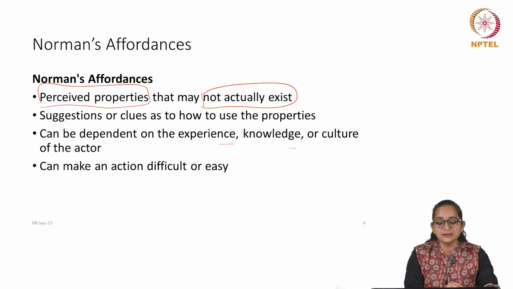For example, in Indian culture, we know that the color red is considered a very happy or festive color, right?